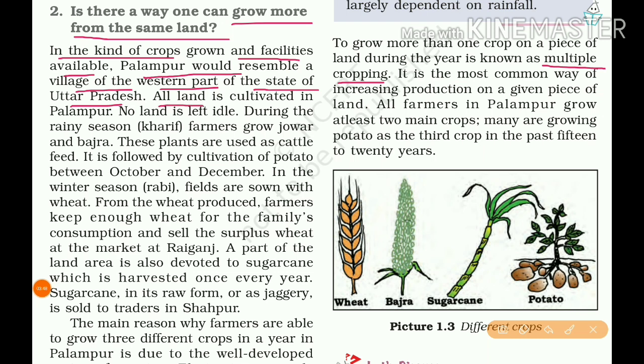All land is cultivated in Palampur. No land is left idle. So all the lands are cultivated. No land is left idle. There is no wasteland.